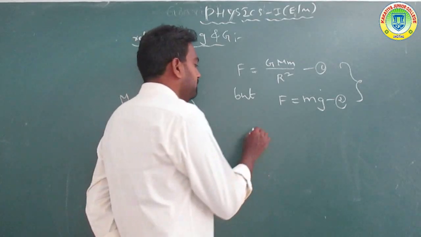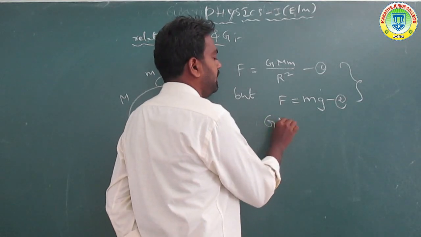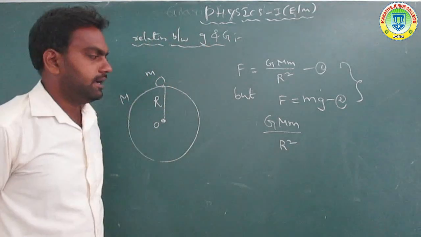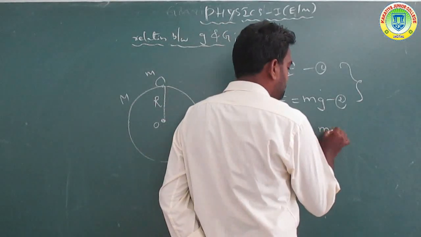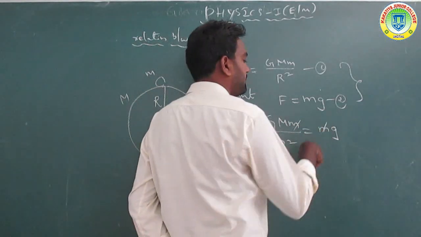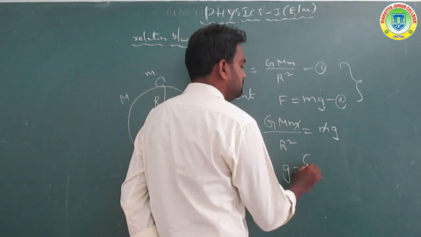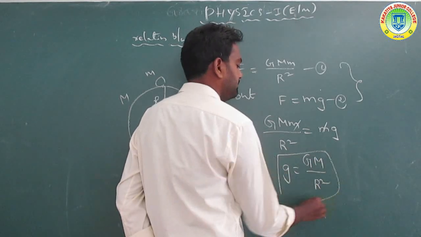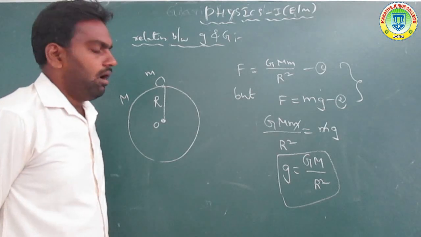Okay, so comparing, we get the final equation. F is equal to G capital M and small m by R square, which is equal to mg. The small m cancels. So the remaining equation we get is small g is equal to G capital M by R square.